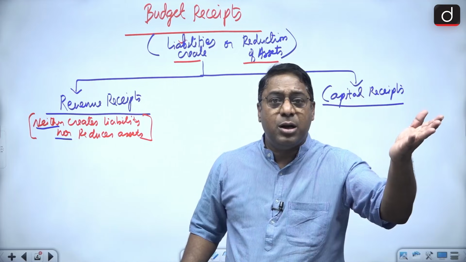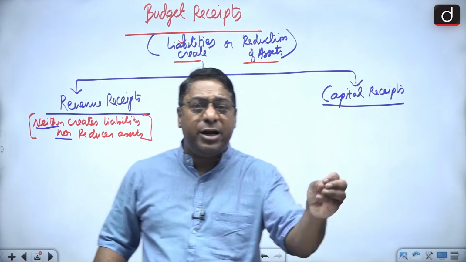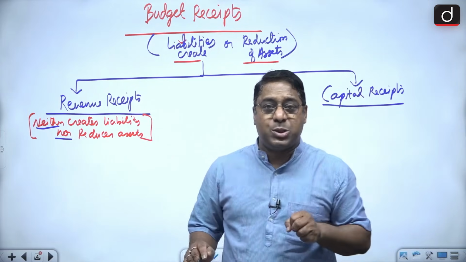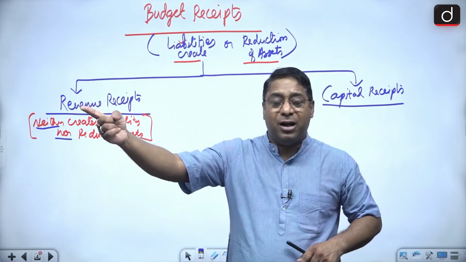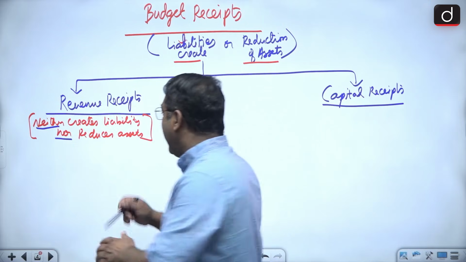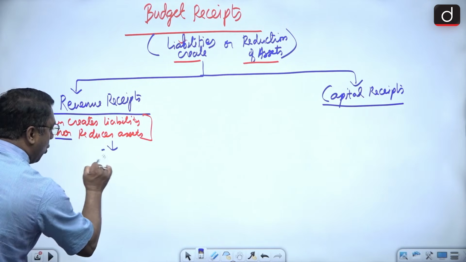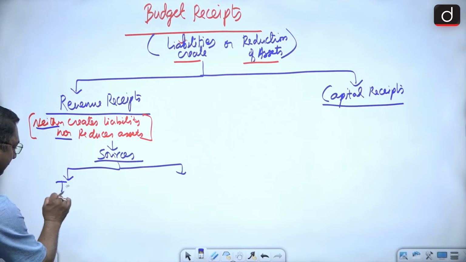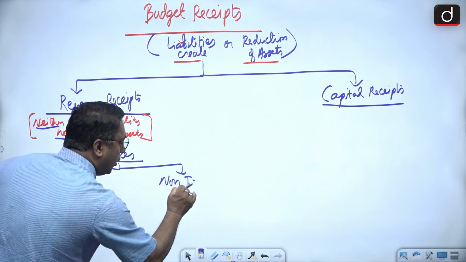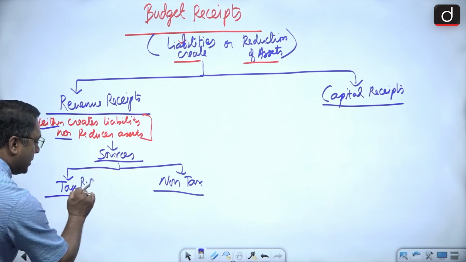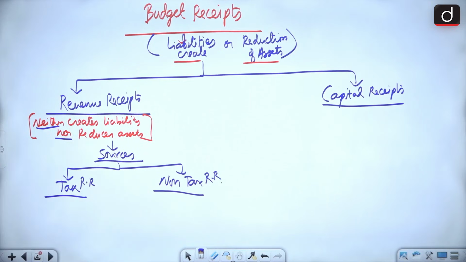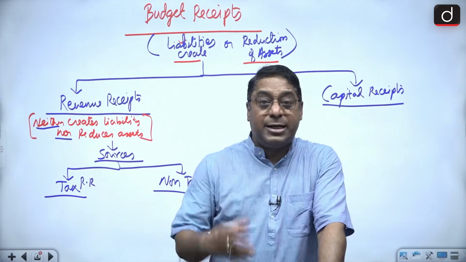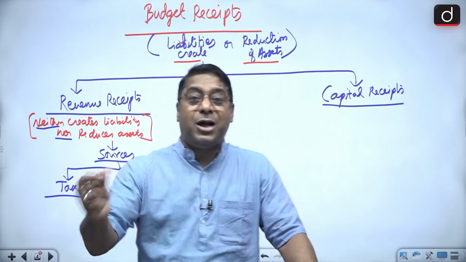Now think, the best example is the tax, whether it is the direct tax or the indirect tax. I'm not going to go into the depth of the types of taxes, because we will be having a new episode for the taxes. So when I say revenue receipts, the sources are two: one is tax and the other one is non-tax. Tax revenue receipts and non-tax revenue receipts. Now why is tax, whether direct or indirect, a part of revenue receipts?